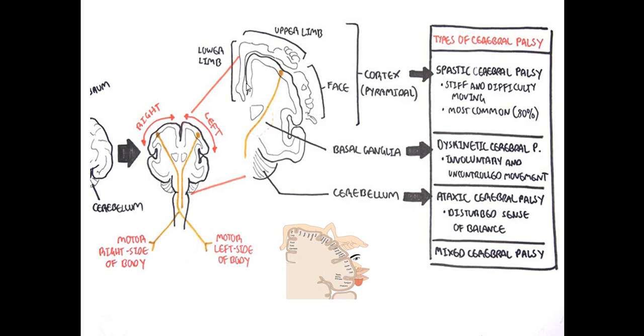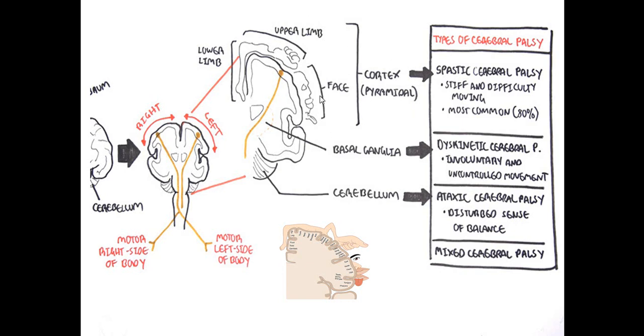So which area here is responsible for the upper and lower limbs? If the area here is affected, damaged by any cause, the lower limb will be affected. If this part is affected, the upper limb is affected, according to the area which has damage, whether by ischemia or by bleeding or pressure effect or whatever. And this is the facial part. So we have the upper limb, the lower limb, and the facial part. Here is what we call the cortex or the pyramidal part.